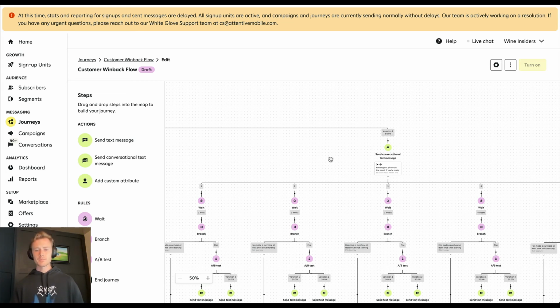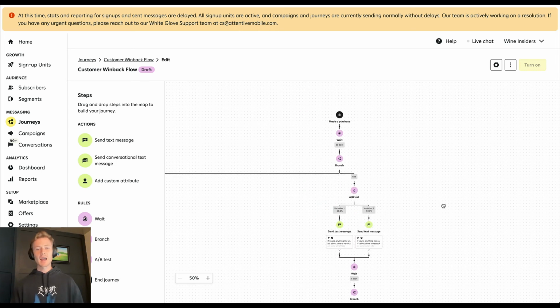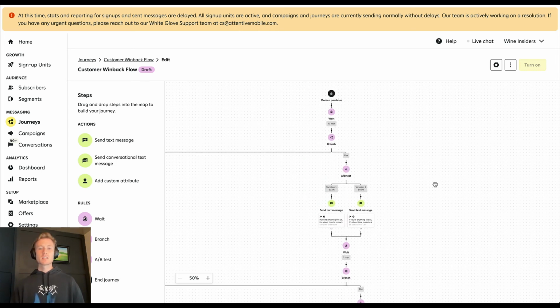But this is one of my favorite examples of how you can use conversational text messaging within the Attentive platform to make your communication strategy much more relevant and personalized to the customer. And it's just really cool. That's something that they would show to their friends, or it's just an easy value add for the customer. Like, oh wow, I can just let them know 2 weeks, they'll remind me in 2 weeks. Automated, simple, taking the stress and friction out of maintaining that customer relationship.